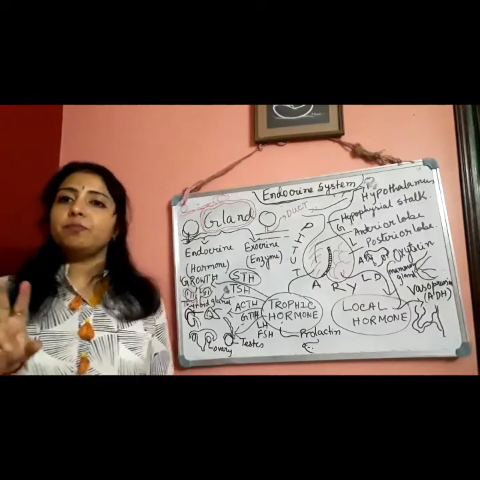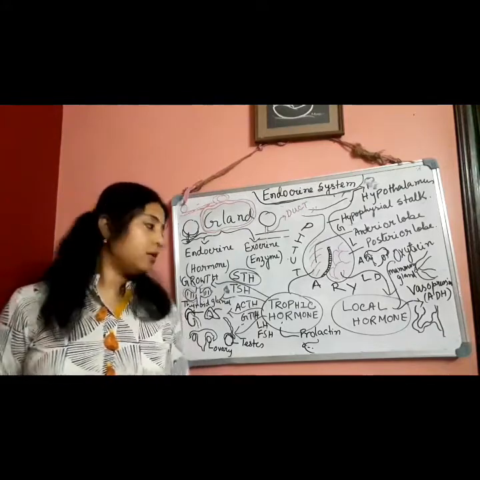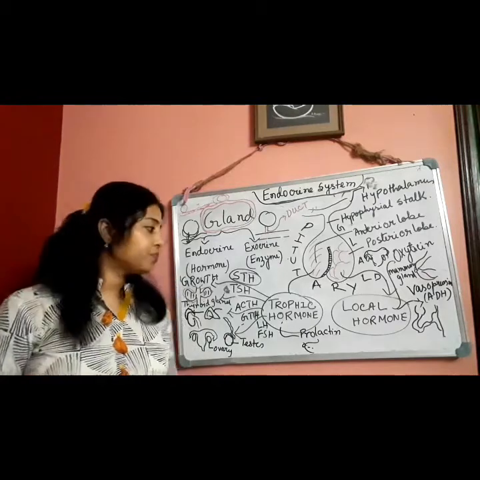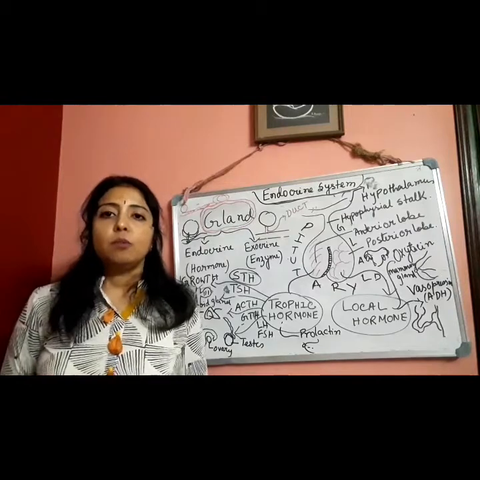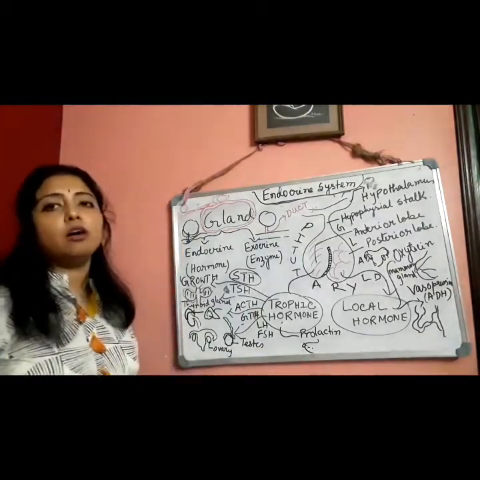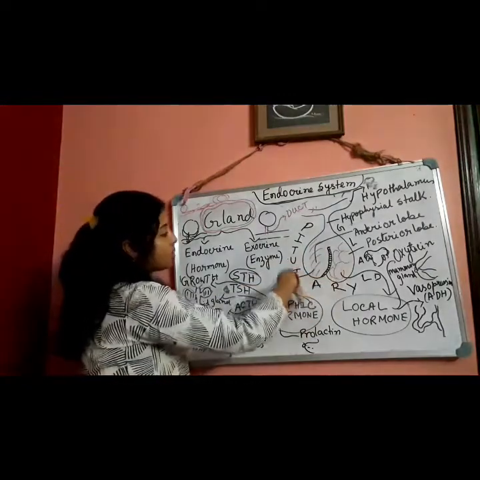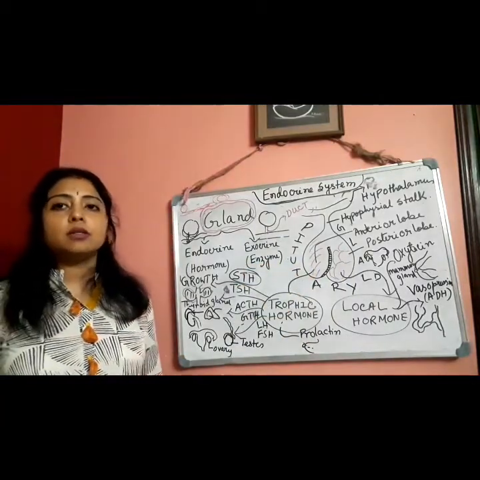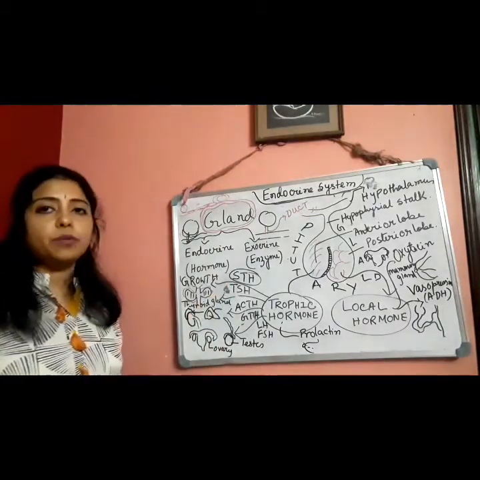GTH is of two types. One is LH, that means luteinizing hormone, and FSH means follicle stimulating hormone. And last one is prolactin hormone. Prolactin regulates the secretion of milk in a lactating mother's mammary gland. So the hormones which are secreted from the anterior lobe of pituitary gland to stimulate the secretion of other endocrine glands, they are known as tropic hormones.